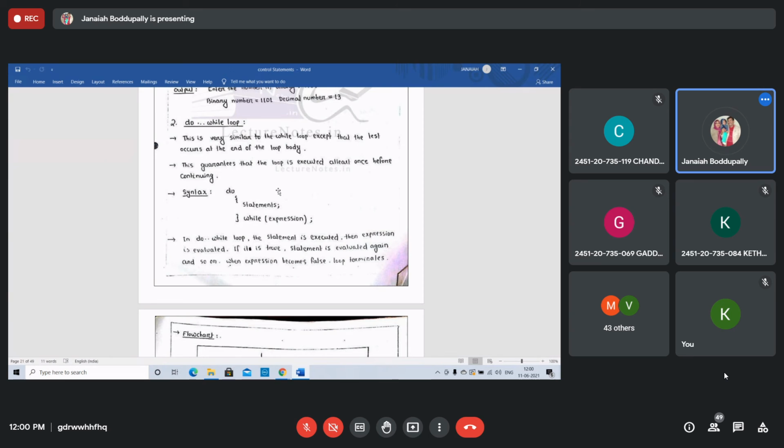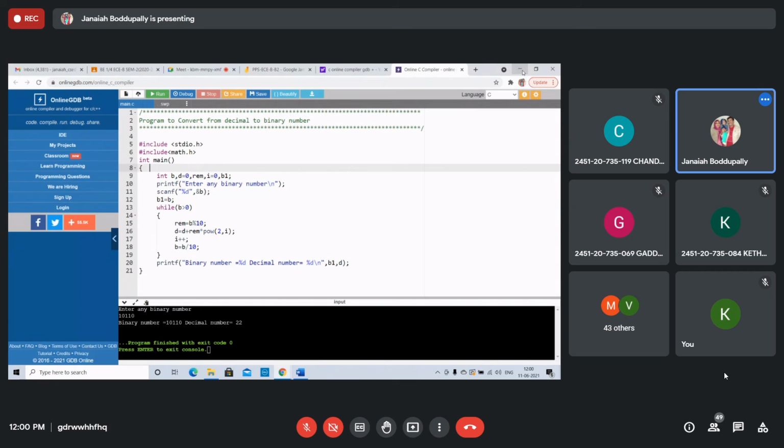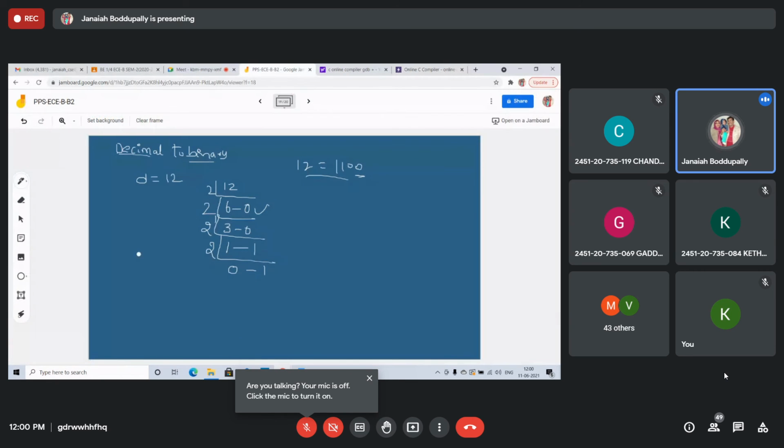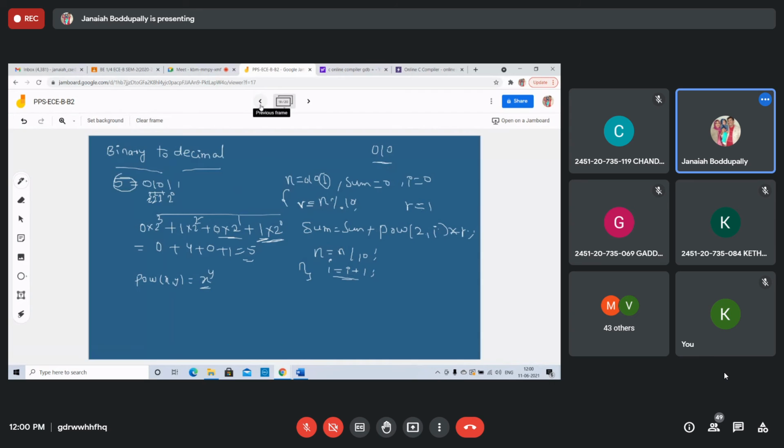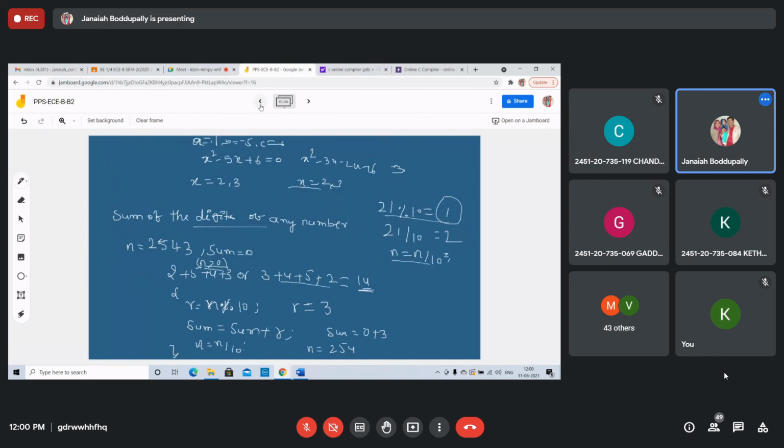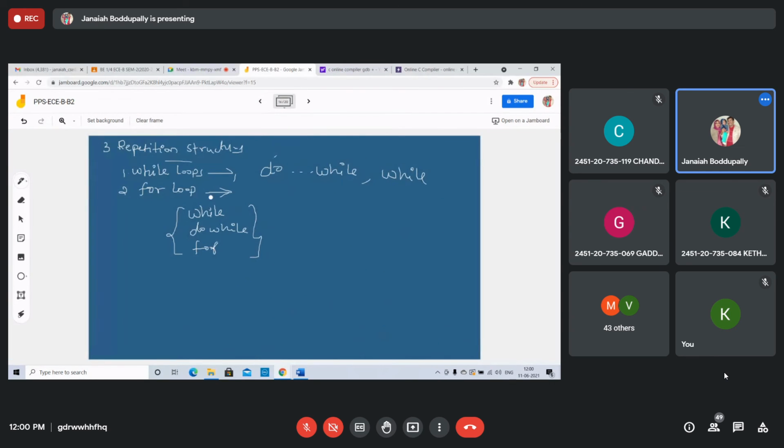Students, how many number of times is the body executed? I will explain. See, in the while loop the syntax is like this.